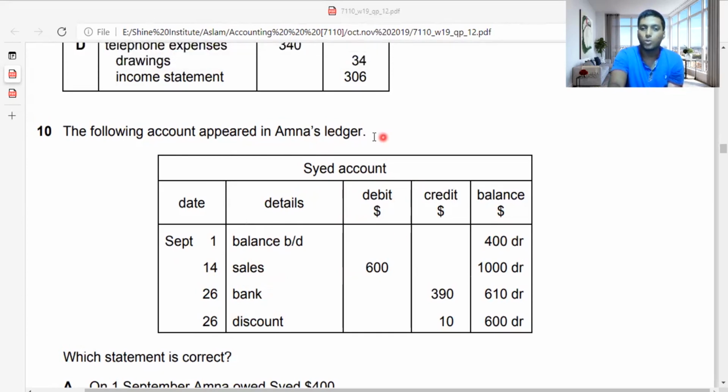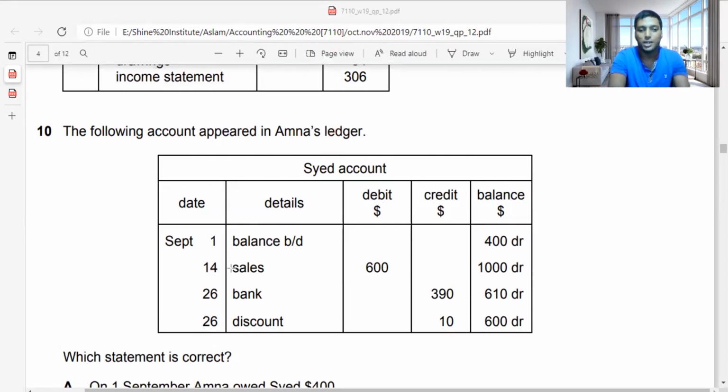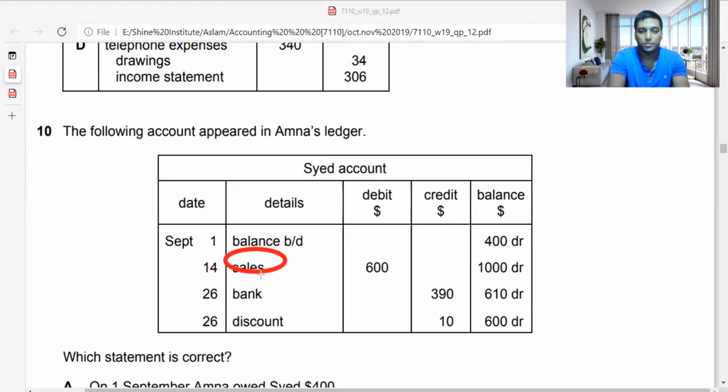So Sayed owes Amna. That's how I find it, because in Amna's ledger, Sayed has taken some sales. So from Sayed's point of view, Amna is a creditor, and from Amna's point of view, Sayed is a debtor. So this is a mindset you need to have. How did I find this, guys? Very easy. I found sales here. I'm sorry, I'm not good at drawing, as I said, guys. I'll erase it. So I found sales here, and sales means it's a credit customer. So Sayed is a credit customer. Sayed owes Amna, and Amna should receive the money from Sayed.